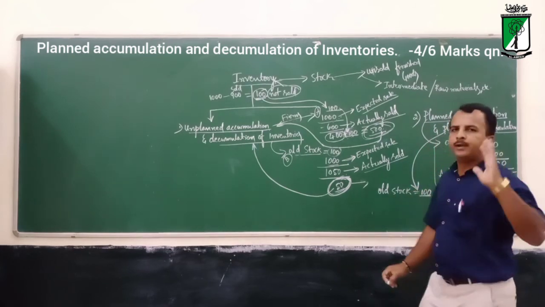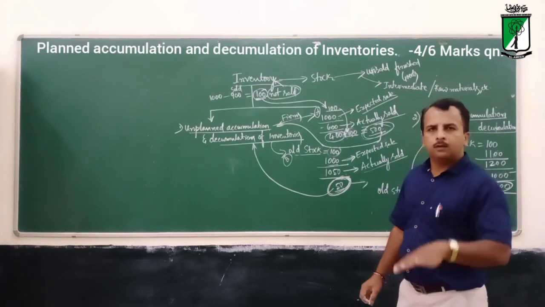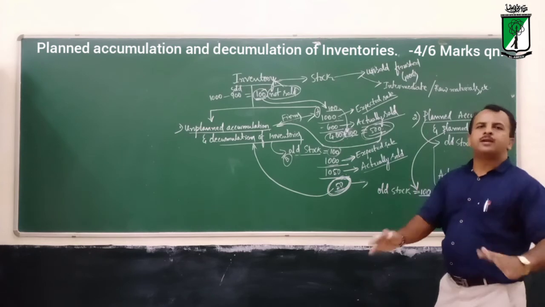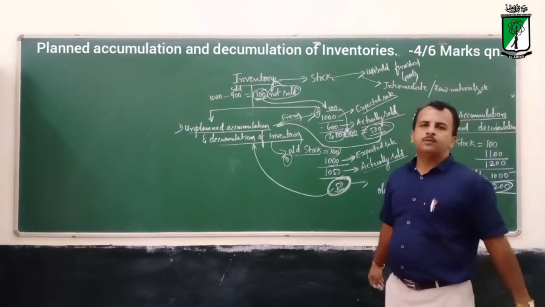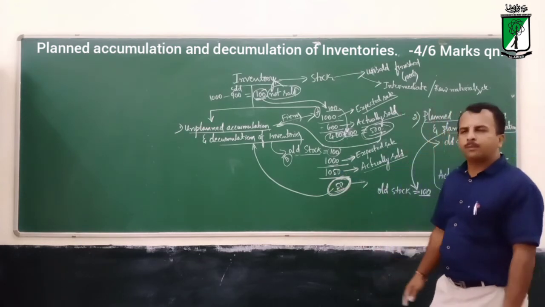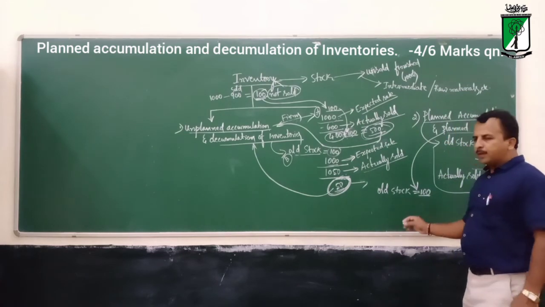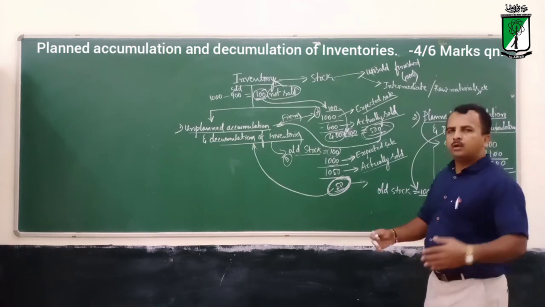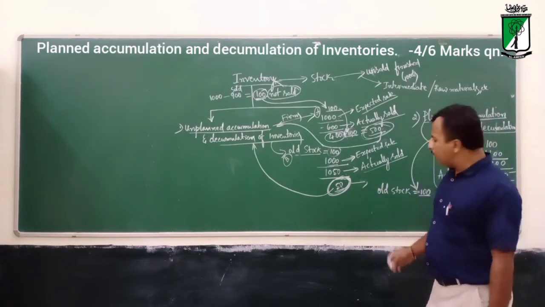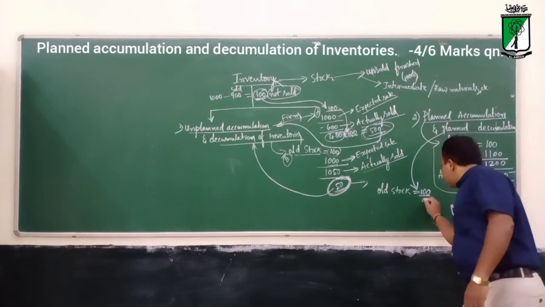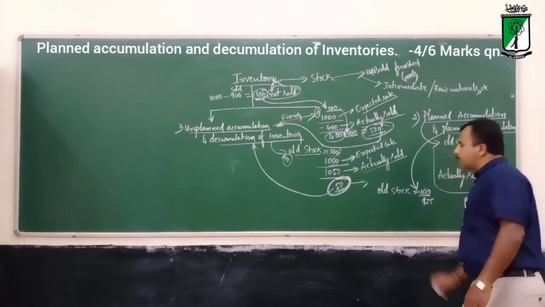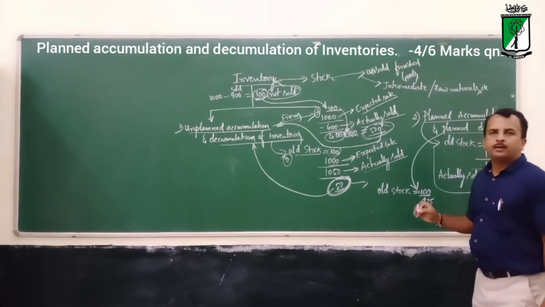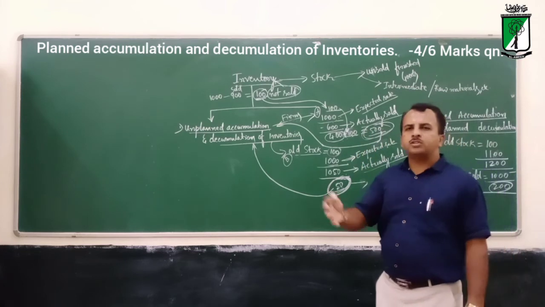So 100 is maintained from the past year, last year's. Now they want to decrease the inventories. Inventories means stock of finished goods, intermediate goods or raw material. Production, which used to be 1000 every year, they are now planning to decrease to 925. So the production will be 925.